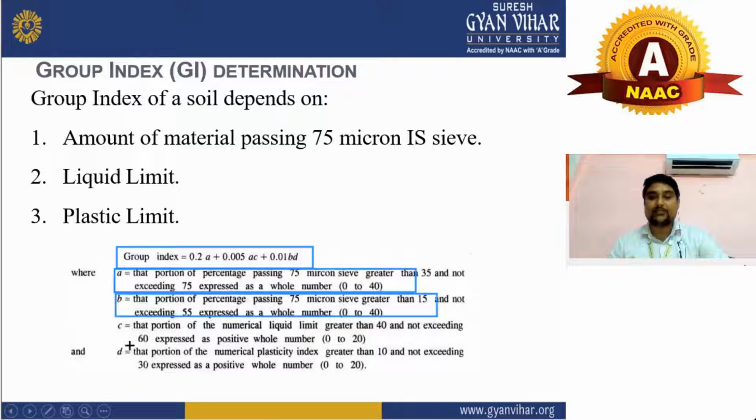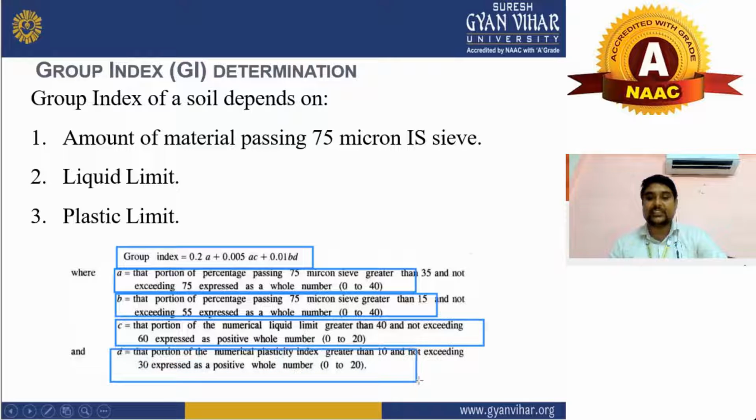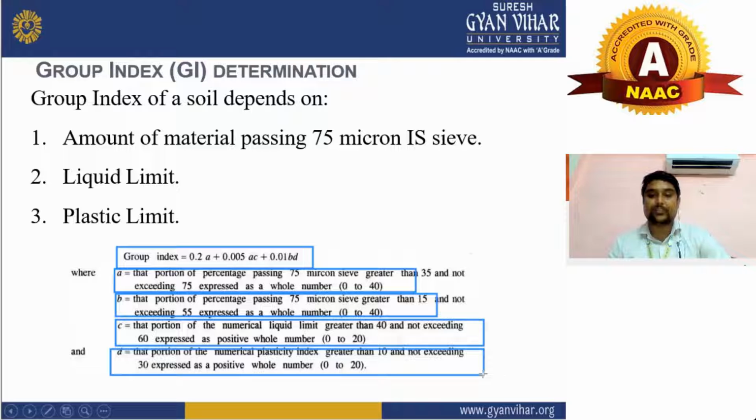C is that proportion of material with liquid limit greater than 40 and not exceeding 60%, expressed as a positive whole number from 0 to 20. D is the proportion of the numerical plasticity index greater than 10 and not exceeding 30%, expressed as a positive whole number. It is from 0 to 20.